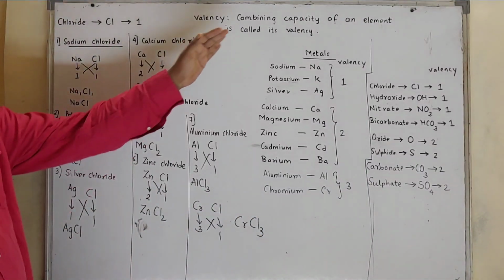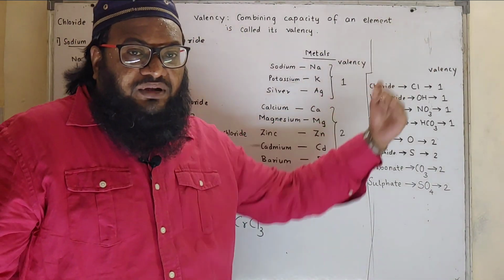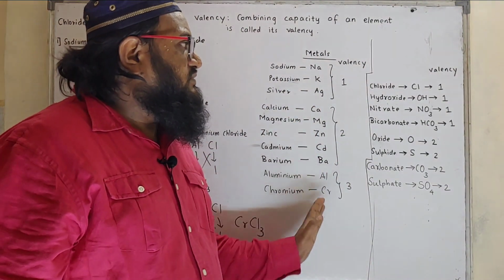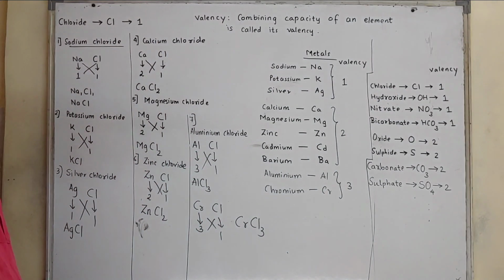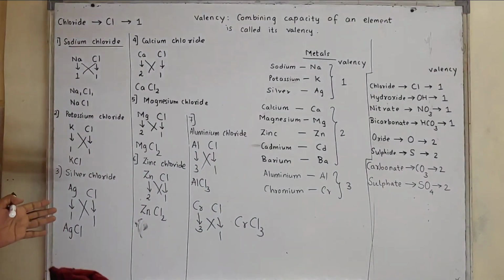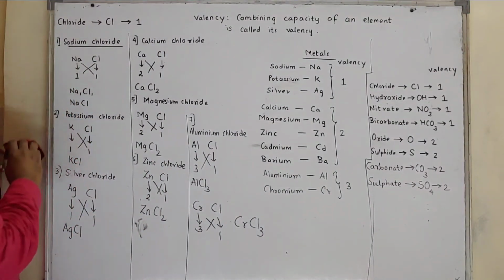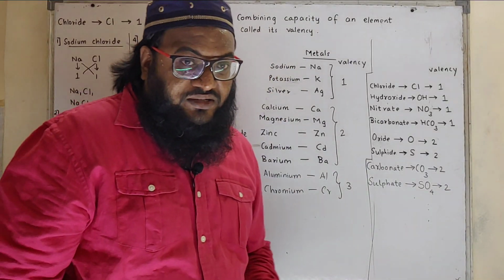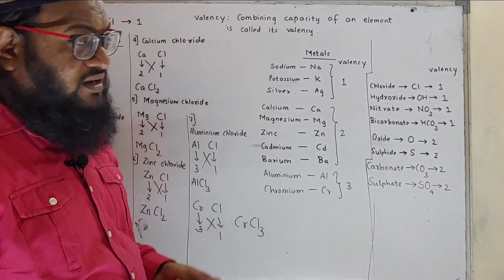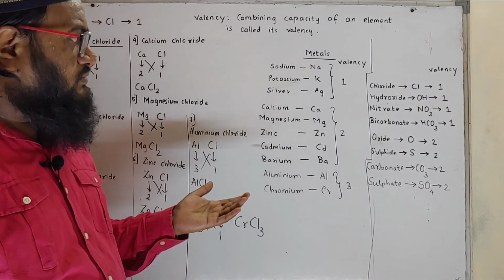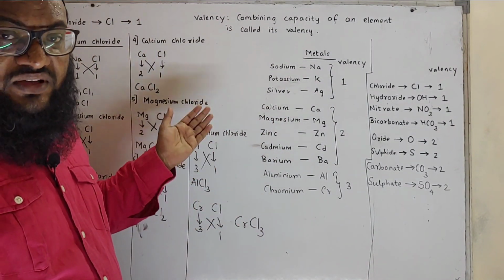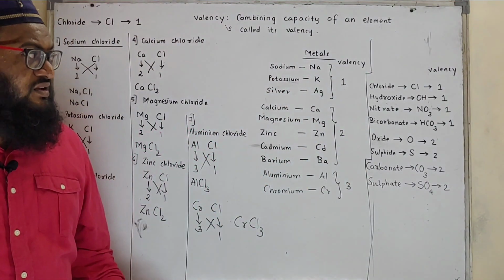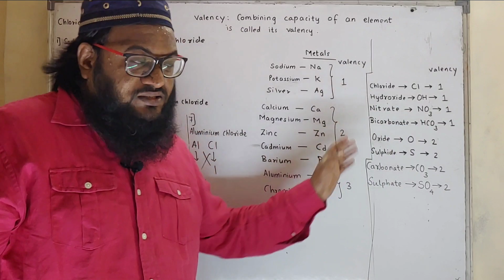So what we can see, there are 10 metals, we can form 10 chlorides. How can we form them? Just remember the valency of metal and valency of chloride. You need not learn the formulas. It's very simple. Now next we will form hydroxides. So in this way we have formed 10 chlorides. Similarly, there are many metals with valency 1. You can learn the metals with valency 1, the metals with valency 2, and the metals with valency 3, and you can form many chlorides.